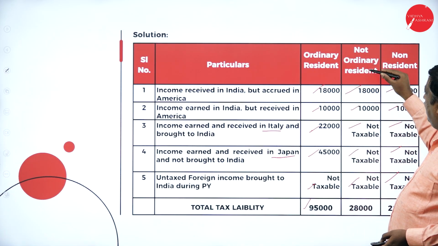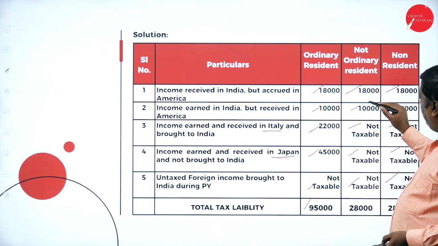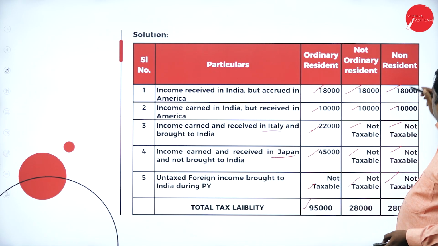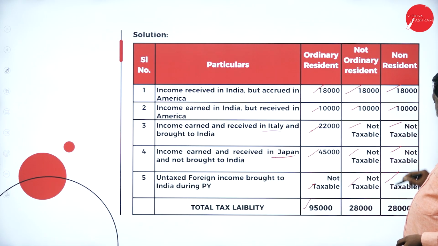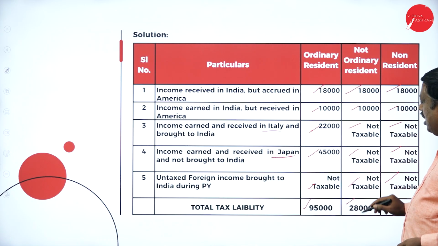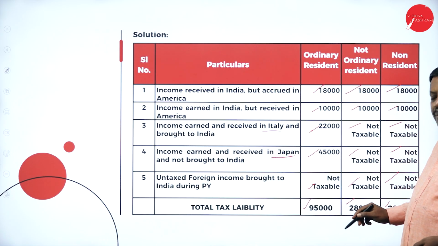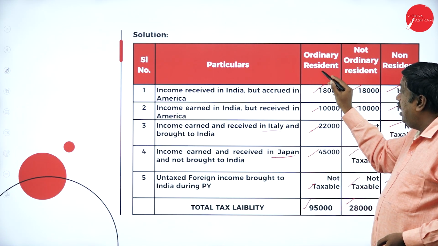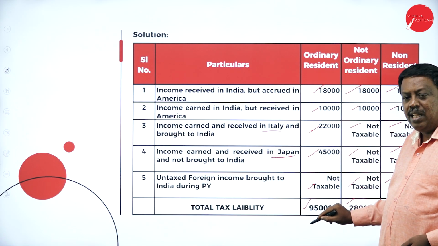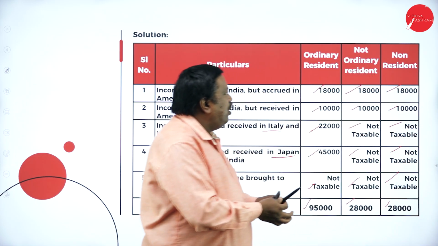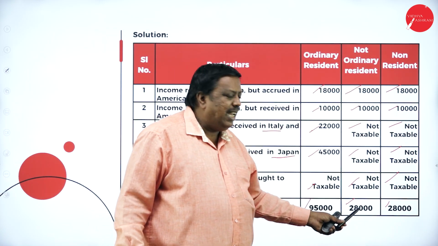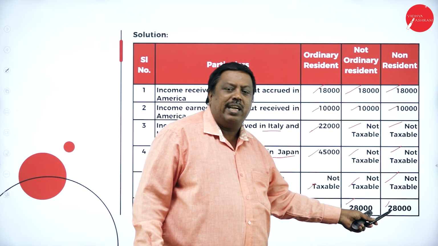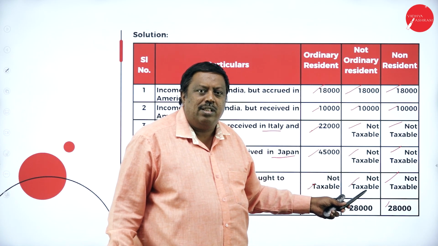If I'm not ordinary resident, 18,000 plus 10,28,000, my income they're going to consider 28,000. Even if I'm a non-resident, they're going to consider 28,000 as my total income. So I have to pay tax on 28,000. If I'm an ordinary resident, my income will be 95,000. If I'm not ordinary resident, my income will be 28,000. And if I'm a non-resident, my income is 28,000. This is how we have to solve the problem.